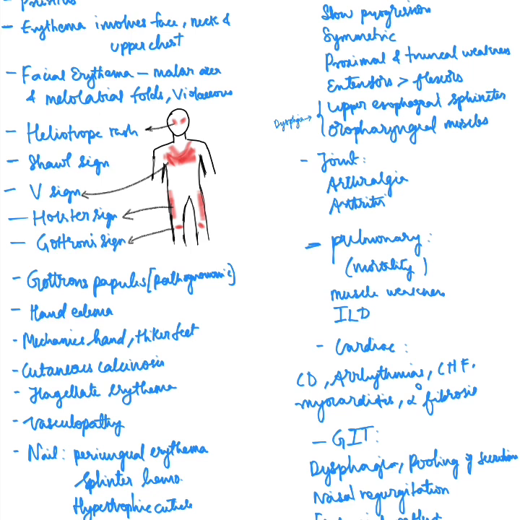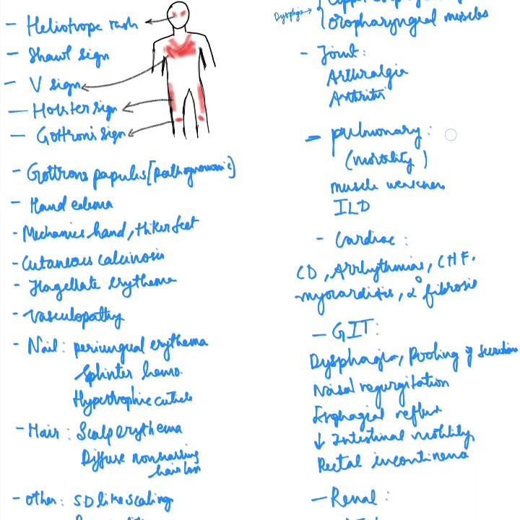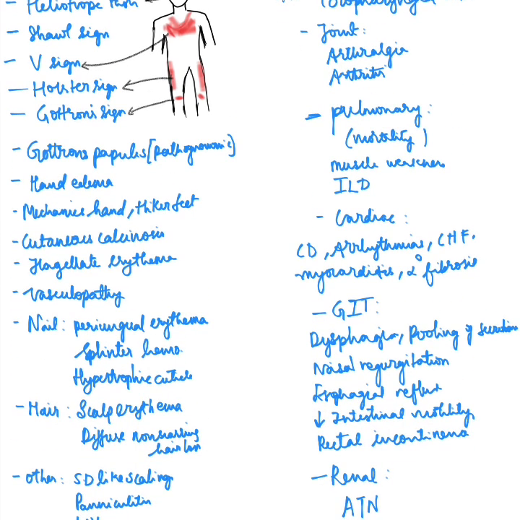And because of respiratory muscle weakness, the patient cannot take breaths properly, so there can be hypoventilation and aspiration pneumonia. And interstitial lung disease is also a cause of premature death in dermatomyositis. Next, coming to cardiac manifestations, there can be conduction abnormalities, arrhythmias, congestive heart failure, myocarditis, and secondary fibrosis.